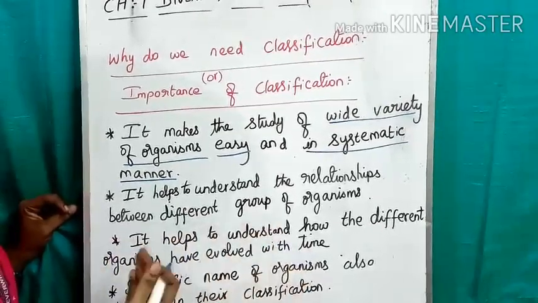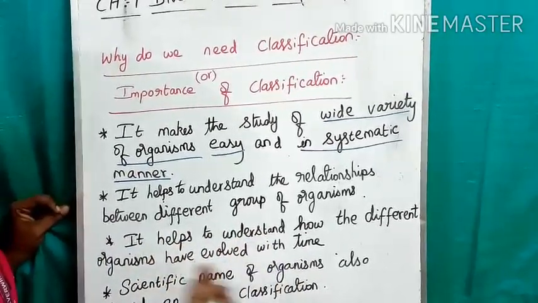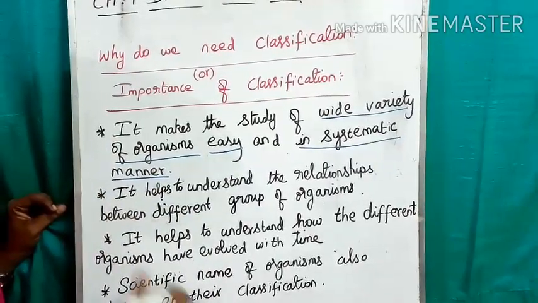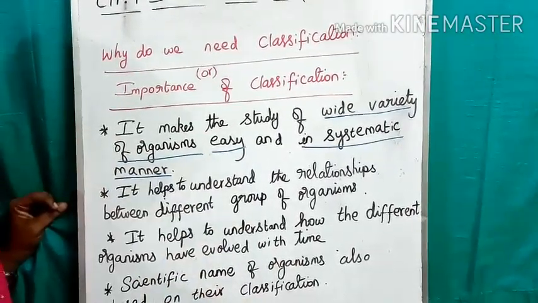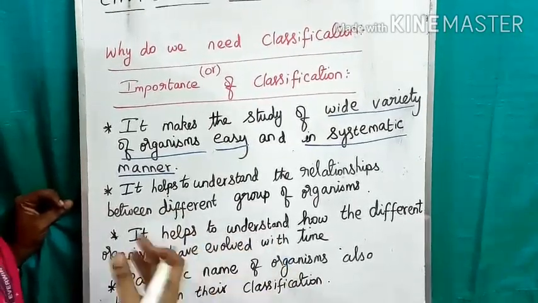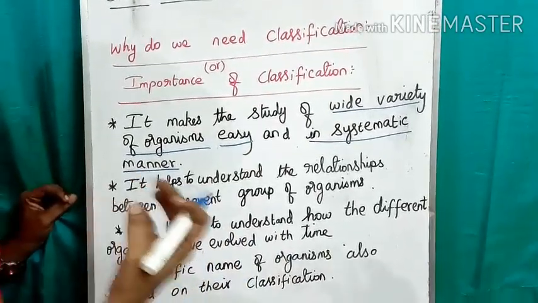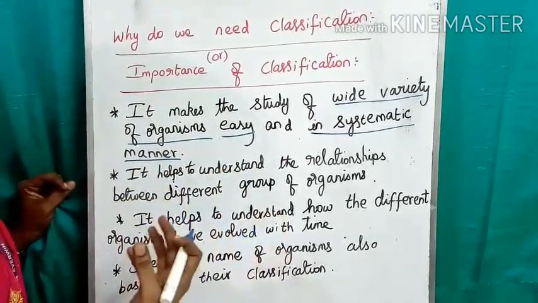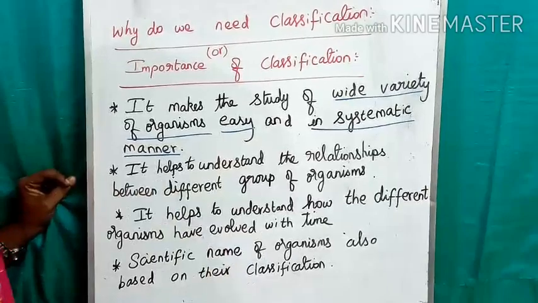You can compare and know the difference between the two groups. Fungi are not able to prepare their own food, but algae can prepare their own food. Like that, many characteristics are present between two groups that you can analyze, and you will be able to understand the relationship or difference between the groups of organisms.